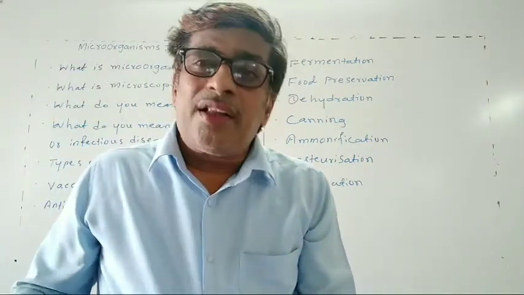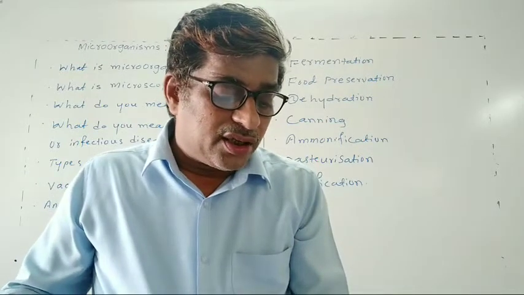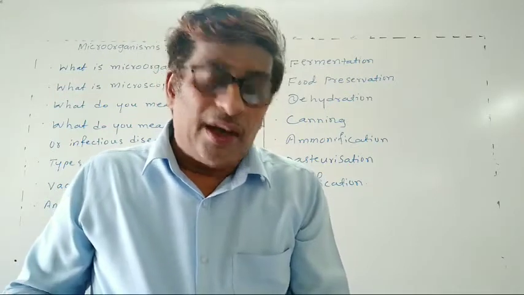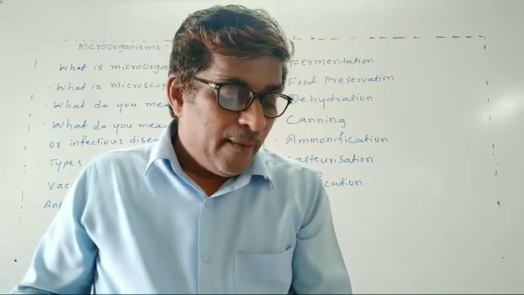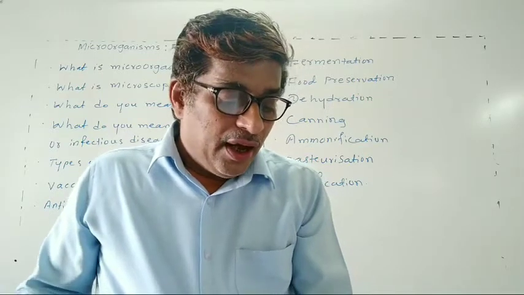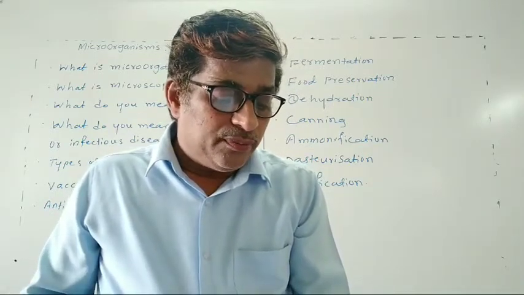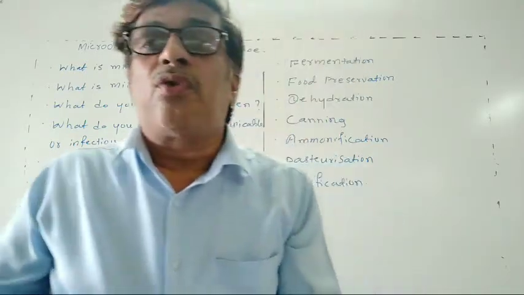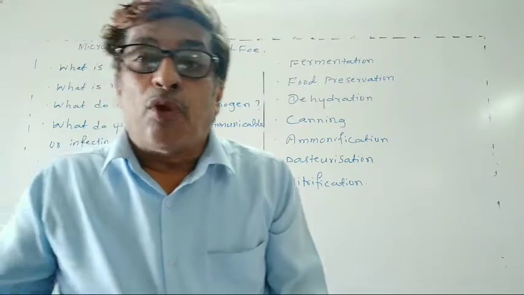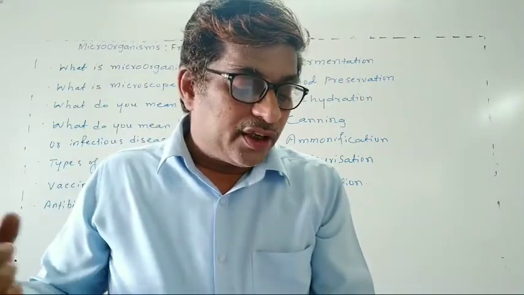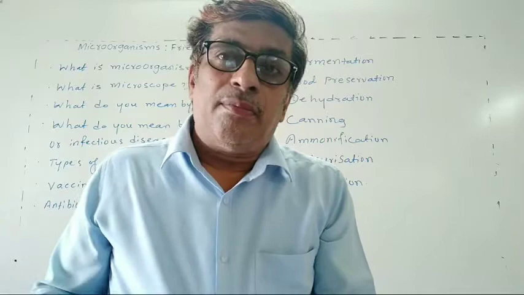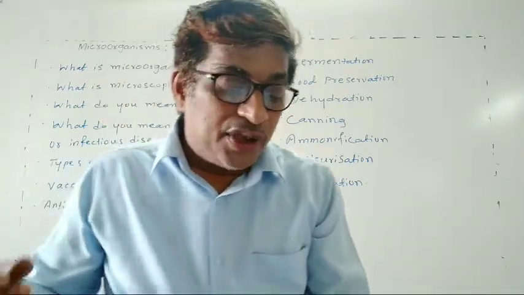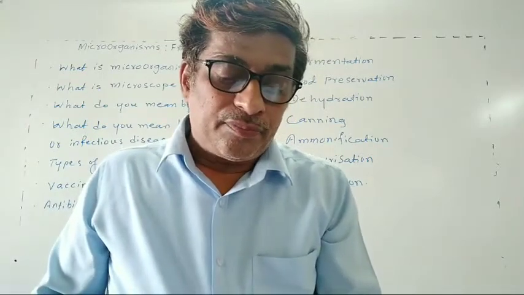Another one: certain human diseases caused by fungi are ringworm, athlete's foot. Another point: bacteria spoil food by producing toxins. Toxins means poisonous substances. And another important point: certain plant diseases are also caused by bacteria, such as citrus canker.